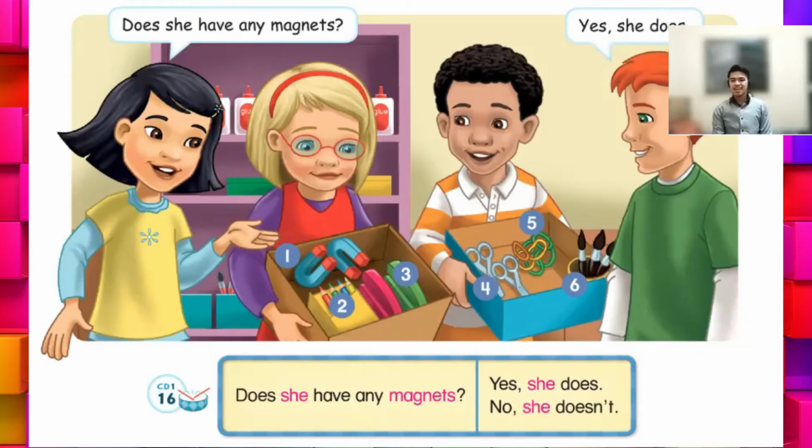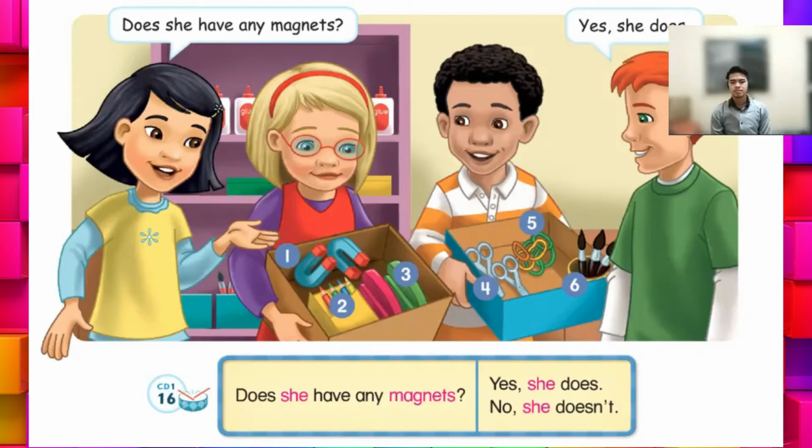Let's go! And now, let's do ask and answer. Page 8. B. Ask and answer. Does she have any magnets? Yes, she does. Number 1. Does she have any magnets? Yes, she does.